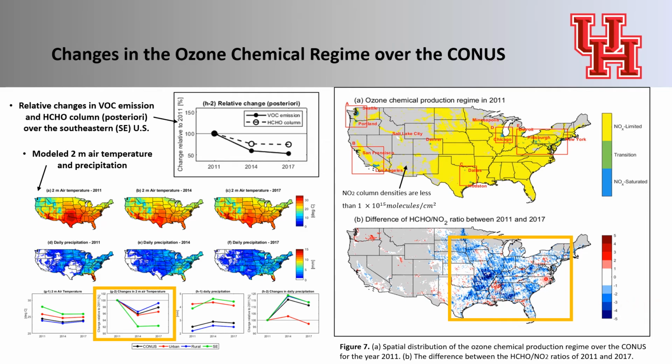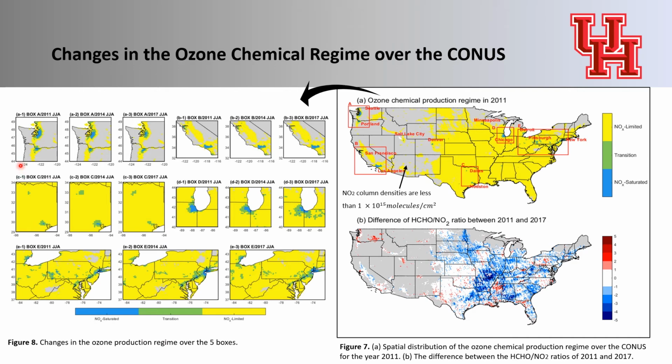The column ratio in rural area decreased by -1.3 plus minus 1.71, mostly over eastern and southeastern United States. This regime modification toward the NOx-saturated condition could be majorly explained by the sustained decrease of formaldehyde columns as a response to the decrease of air temperature throughout the study period.